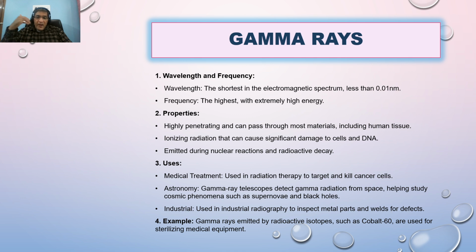So it may penetrate through the lead sheet, aluminum sheet. It may be emitted during nuclear radiation. That's why it is most dangerous. It may ionize the atoms and damage your cells.